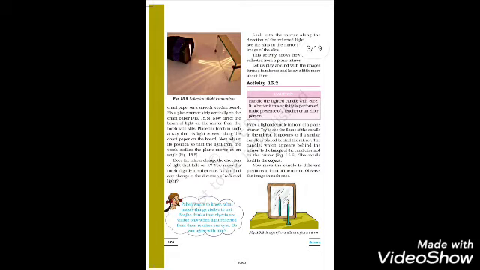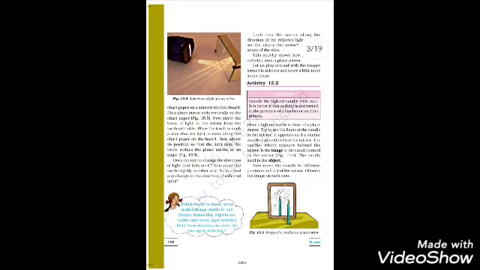Virtual image: it is an image which cannot be obtained on a screen. Example, the image formed by a plane mirror. Here the light rays coming from an object appear to meet after reflection from the mirror, and it results in the formation of a virtual image. It is not possible to form a virtual image on a screen because light rays actually do not pass through the screen and cannot be received on a screen.